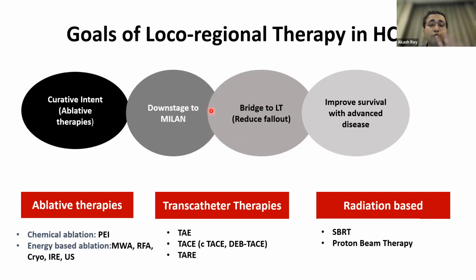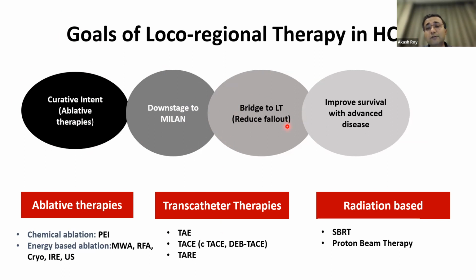They are used for two purposes. One, if you're going to say somebody's tumor, which has got a single lesion, which is 6 centimeters, that means he's out of Milan criteria, which is only up till 5 centimeters. So you do a radiation-based therapy or transcatheter therapy, bring that size down to less than 5 centimeters, which is called as downstaging.